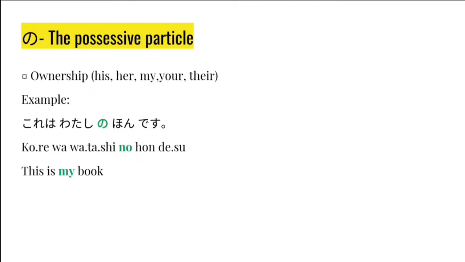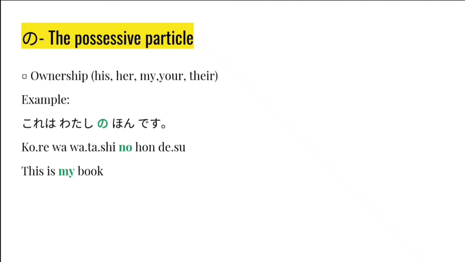Next, no, the possessive particle, which you would already know by now, but let me reiterate on the point. We saw in lesson 1, IBM no shain, employee of a company. Watashi no sensei, my teacher.